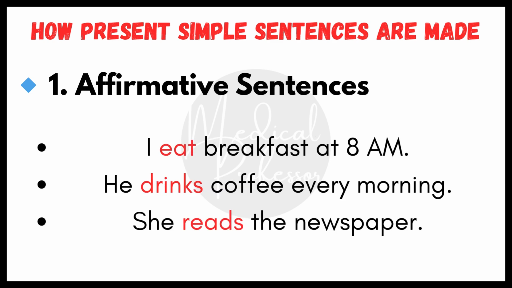For example, I eat breakfast at 8 a.m. He drinks coffee every morning. She reads the newspaper. Tip: just remember, he, she, it always makes the verb wear an s at the end.